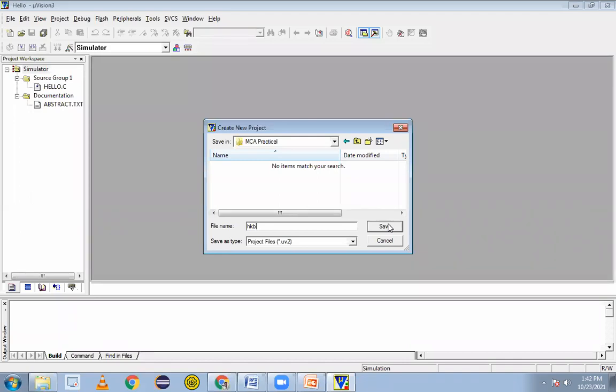So after opening the software, after going to the project, next task what? Give the project name. In any location, you will get that option. Give the project name. The project name can be anything, ABCD, anything.